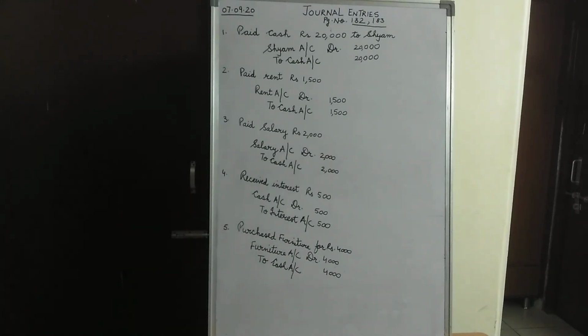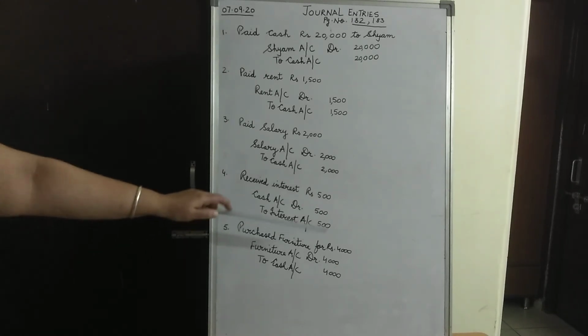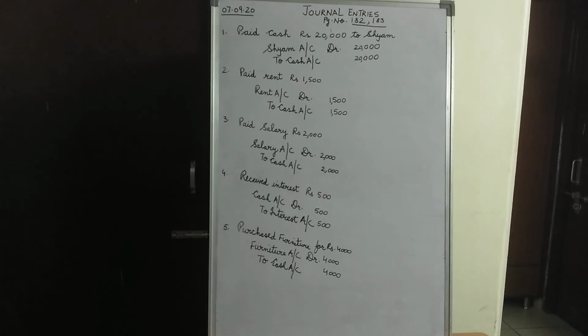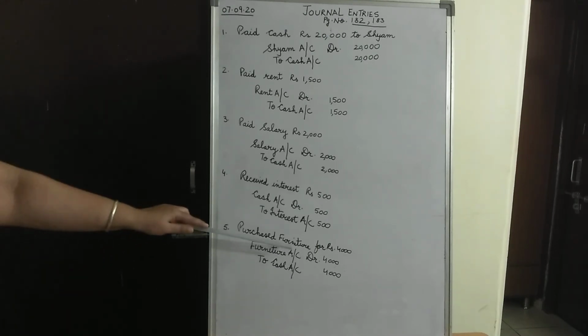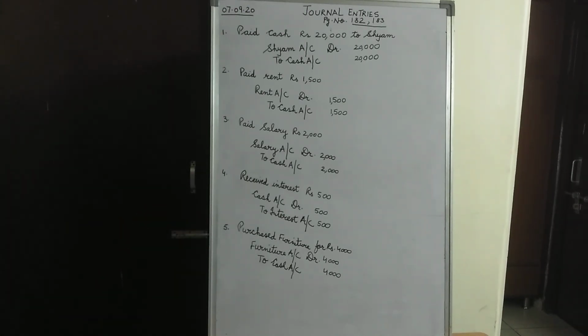Moving on to the next transaction, children, which states that we have purchased furniture for rupees 4,000. Now children, when we talk of purchases, the rule applicable is different. When we talk of furniture, the rule applicable is different. Kindly understand it carefully. Kindly listen to me carefully. Now, furniture, children, we have purchased what? We have purchased furniture. What is furniture? Yes, you are right. Furniture is an asset for the business. So, furniture being an asset, what rule would be applicable on it?